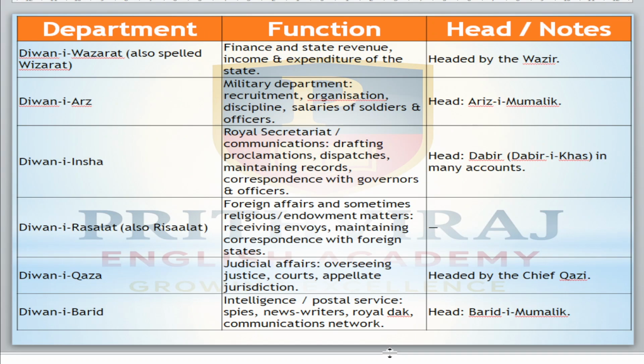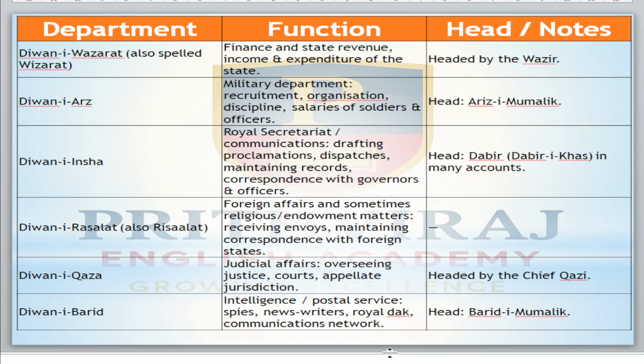Now come to his offices. What is the first one? Diwani Wizarat. It is headed by the Wazir. It is the department of finance and state revenue, income and expenditure of the state. Nowadays we call it finance. Then the second one, Diwani Arz, is the military department. Recruitment, organization, discipline, and salary of the soldiers are all looked after by Diwani Arz.